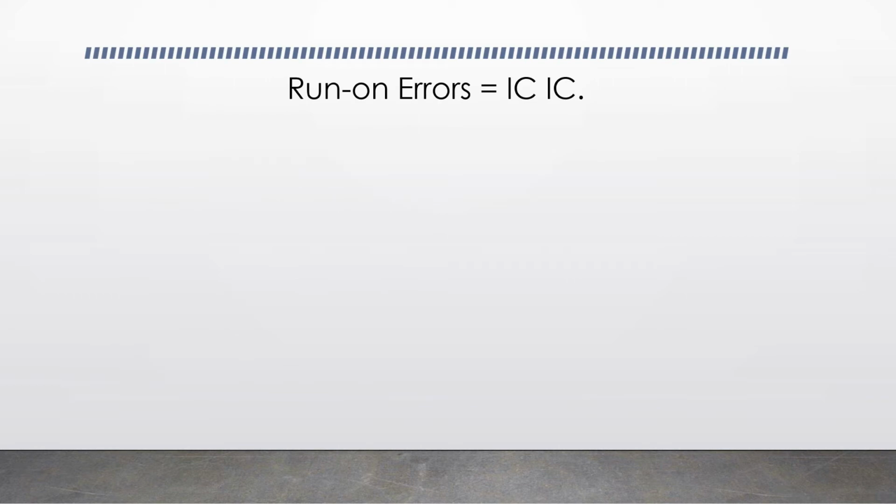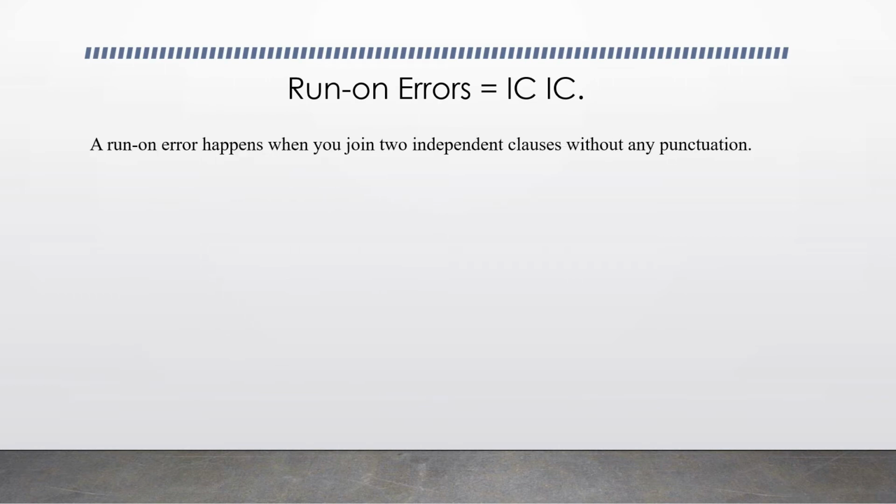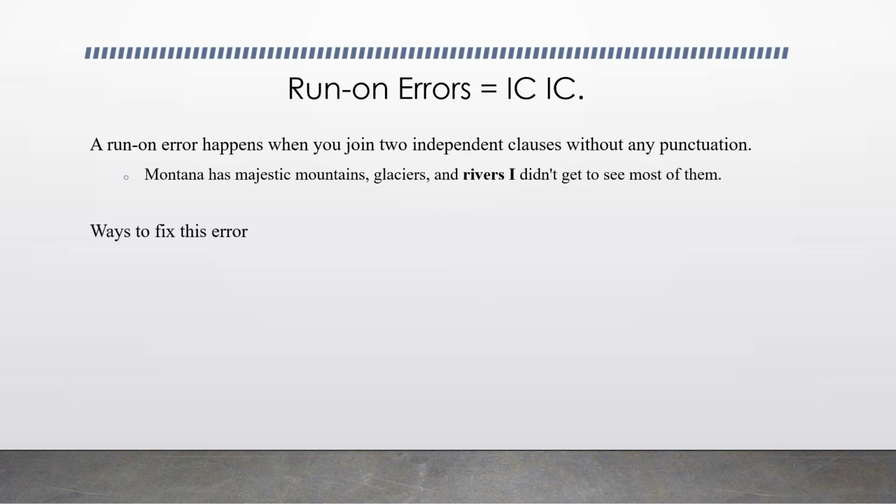Next error is a run-on. Basically, a run-on happens when you join 2 independent clauses without any punctuation. For example, "Montana has majestic mountains, glaciers, and rivers I did not get to see most of them." How do you fix that?